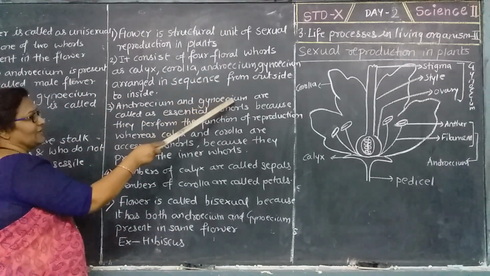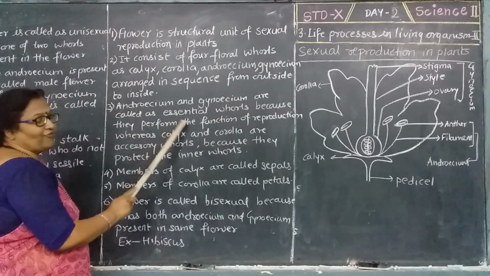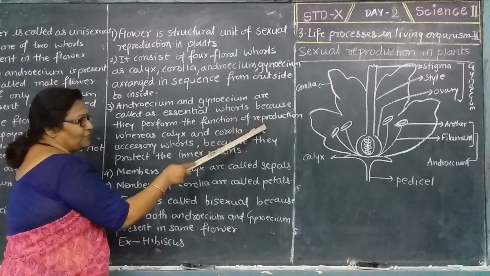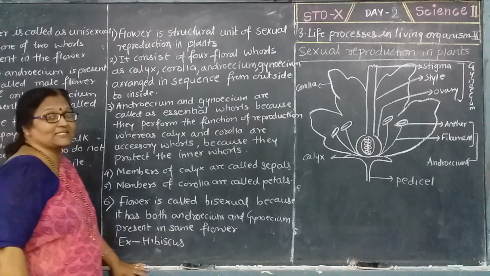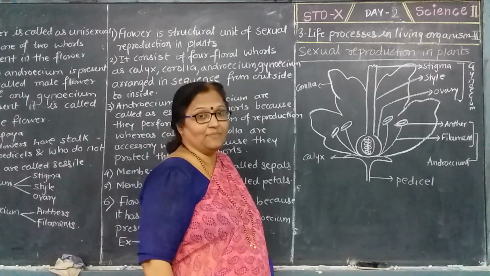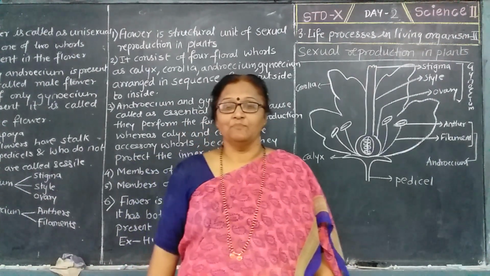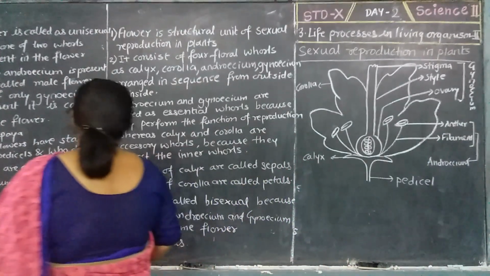Androecium and gynoecium are called the essential whorls because they perform the function of reproduction. In reproduction, both the gynoecium and androecium are very important, as they are the female and male parts of the flower.